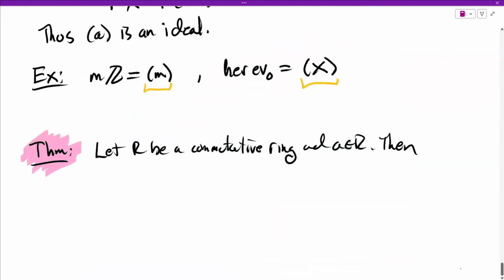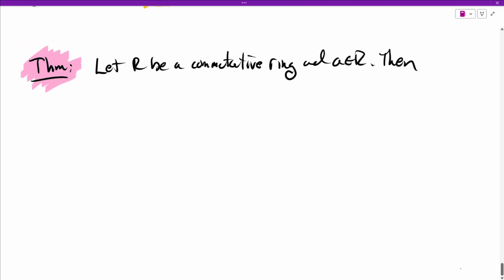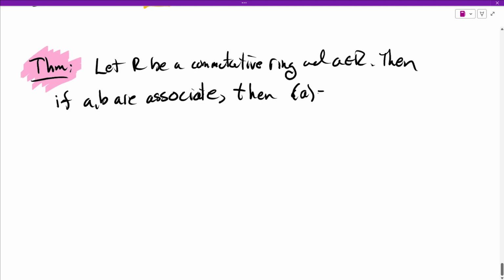Let's scroll back down. So theorem: if A and B are associates, then the principal ideal generated by A is the same as the principal ideal generated by B. Proof.